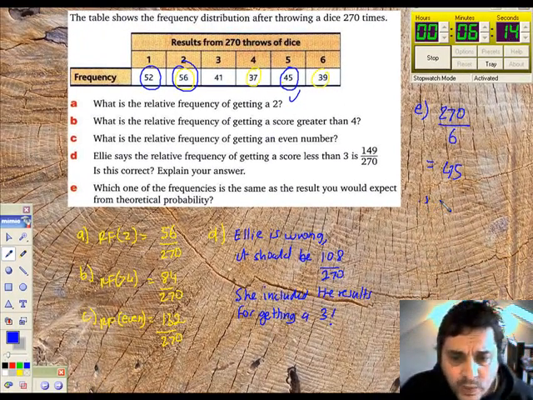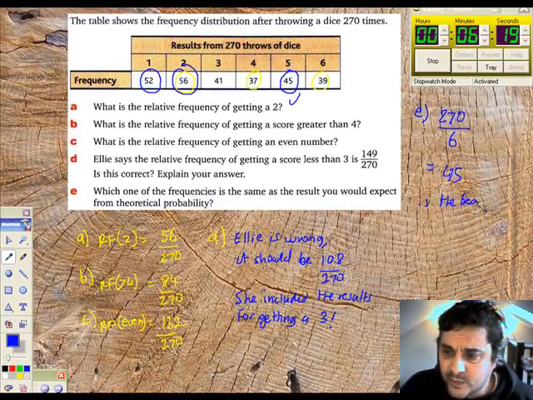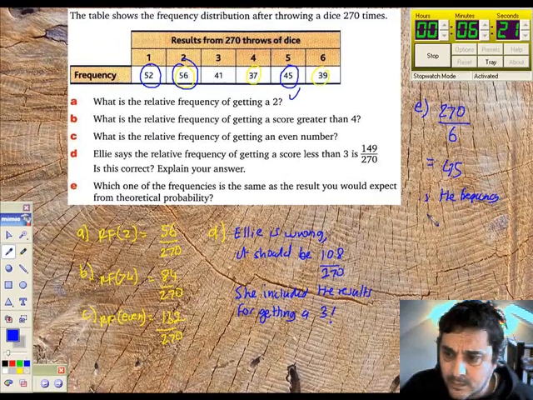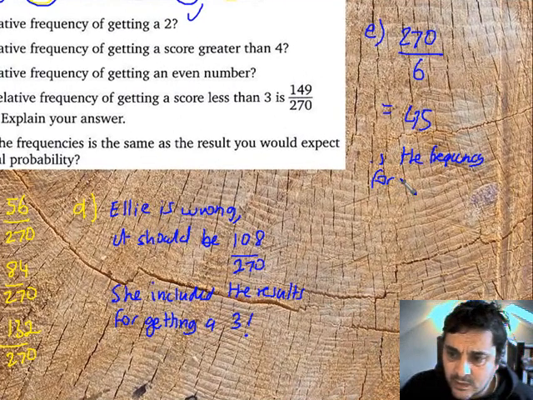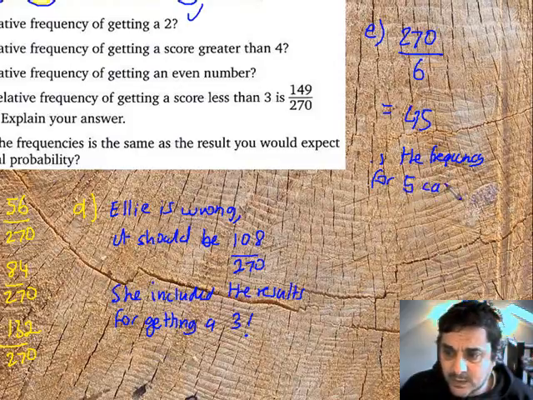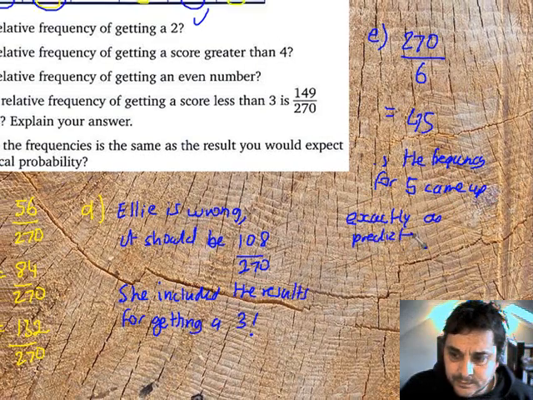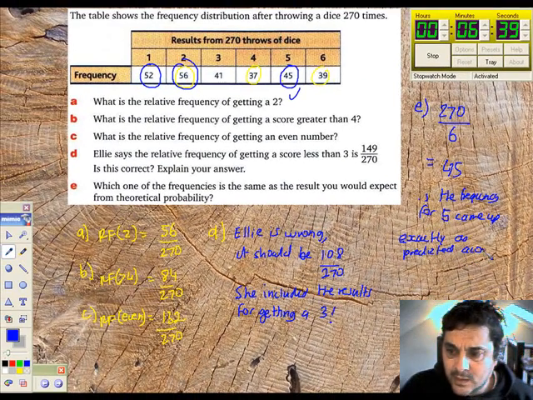Therefore, which one of these frequencies is the same? Therefore, the frequency for 5 came up exactly as predicted. Let's just rub that out.